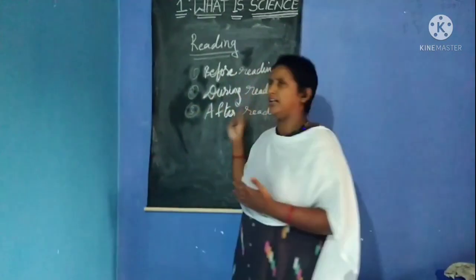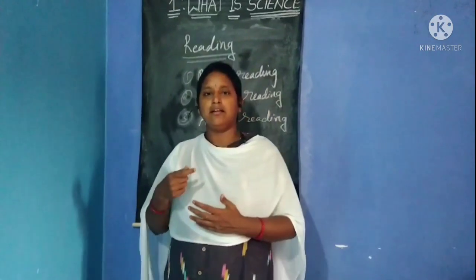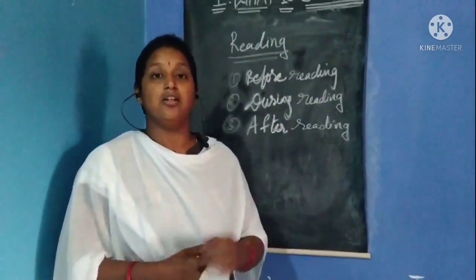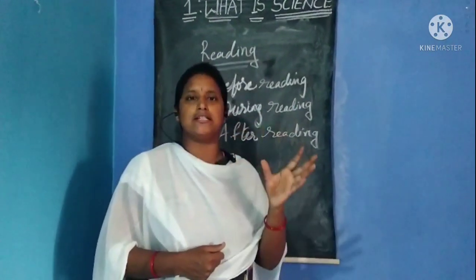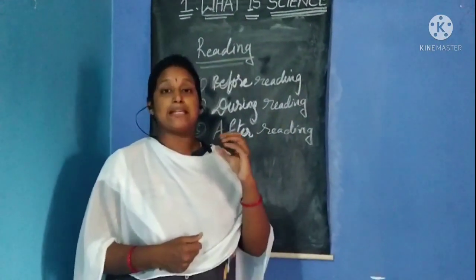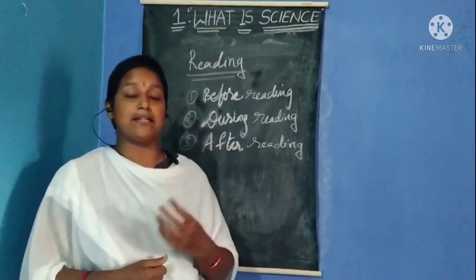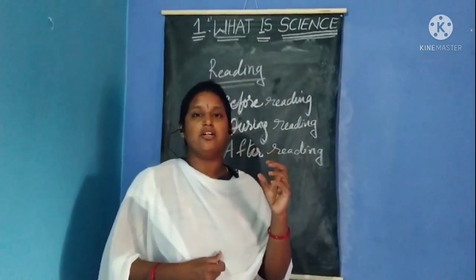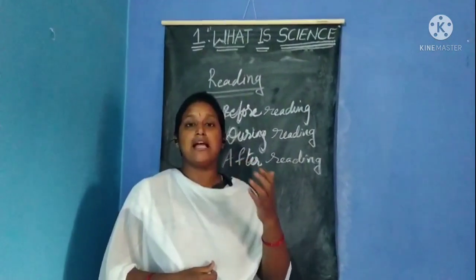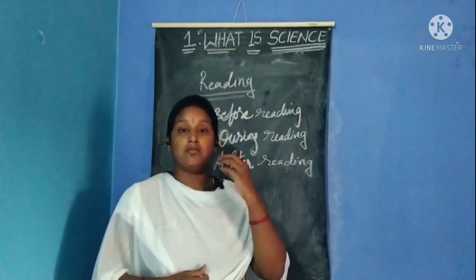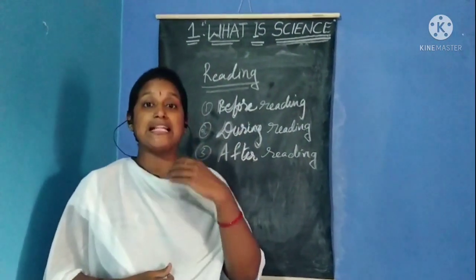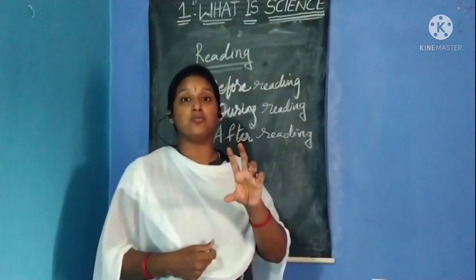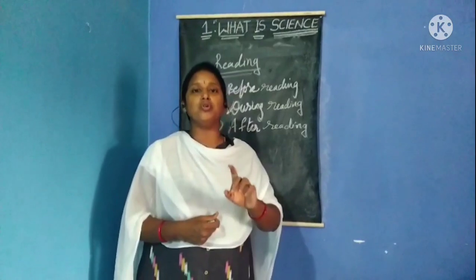Next, during reading, while you are reading a science textbook, you will come across new words: scientia, perspective, societal perspective, scientific method. All these are new words. These new words have to be pronounced well. The pronunciation should be known to you well, and the vocabulary also has to be known to you well.